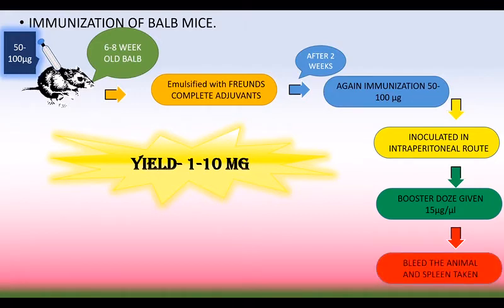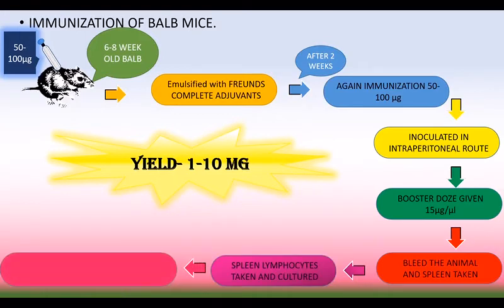The spleen lymphocytes are taken and then cultured in the animal cell media. That medium is known as DMEM media, Dulbecco's modified Eagle's medium. It is usually mixed with antibiotics in order to reduce the contamination, and here the yield is 1 to 10 mg.